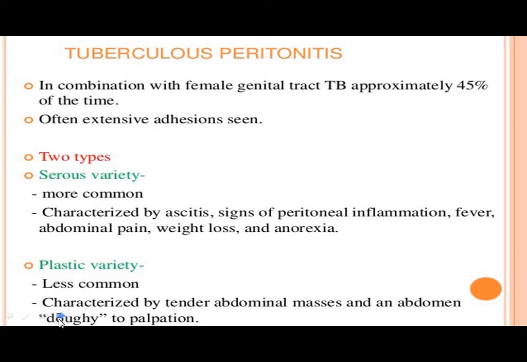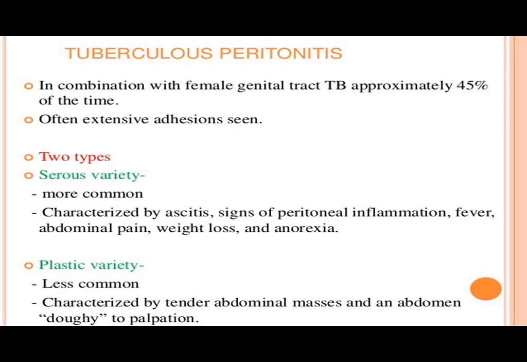Then tubercular peritonitis. Here in tubercular peritonitis, generally we can see 45% of genital tuberculosis cases are of tubercular peritonitis, and often extensive adhesions are formed in this condition. Generally the patient may have so many complaints because of this tubercular peritonitis, and these are generally complicated cases. So there are two types of this: serous variety and plastic variety, means wet and dry variety.